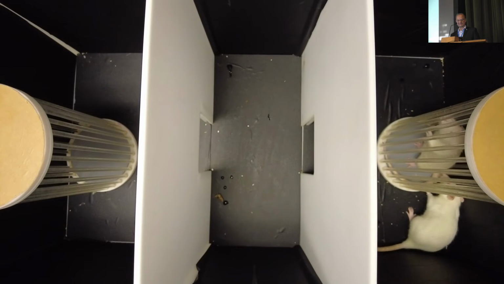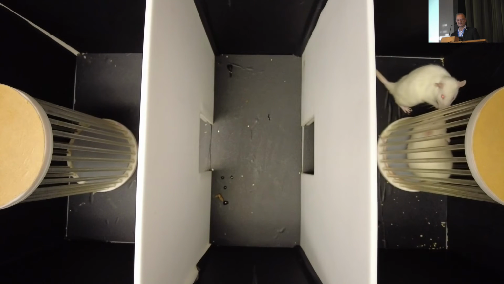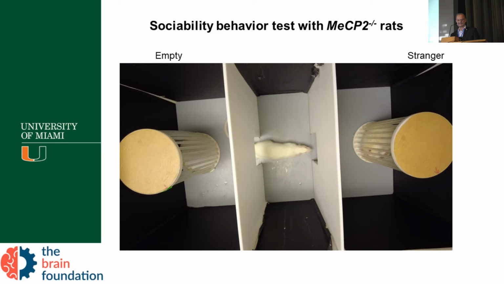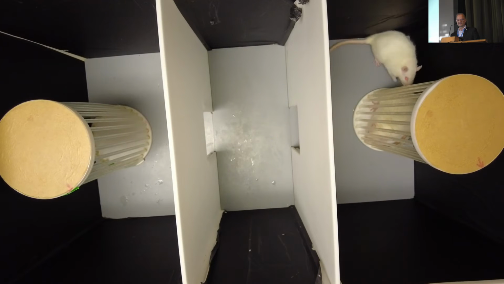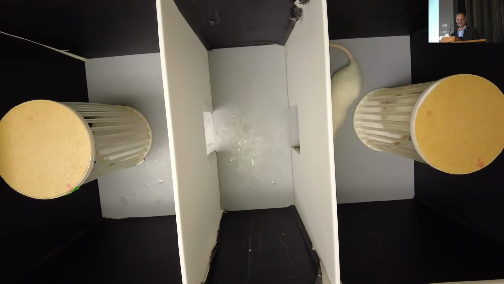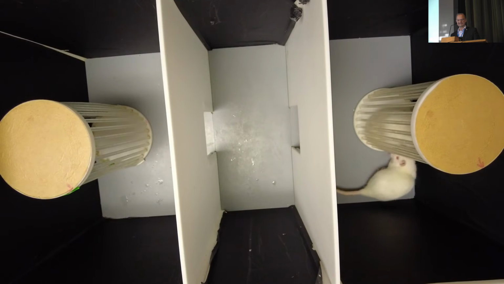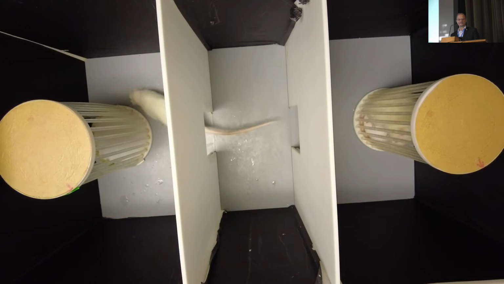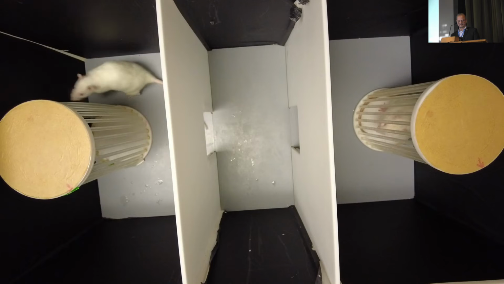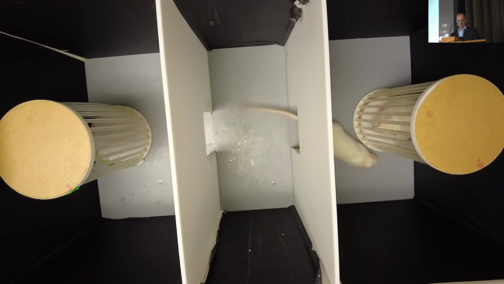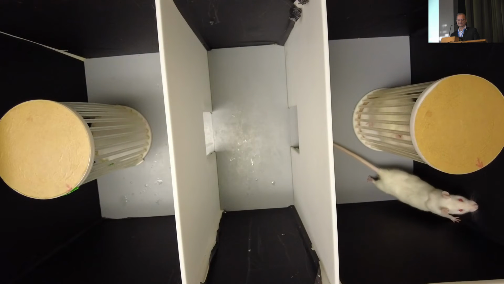And now let's see what happened to our autistic rat, MECP2. You see he comes, looks, but not very interested. Checks around, and goes to the other side. There is nobody there. Spends time there, okay? And now let's see what happened with our new drug.